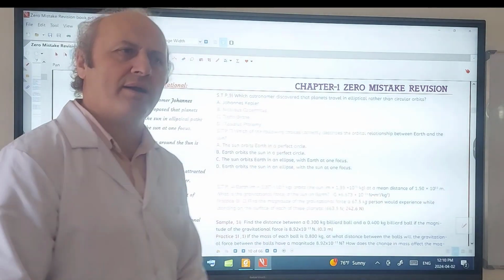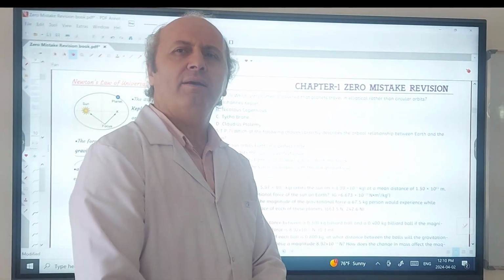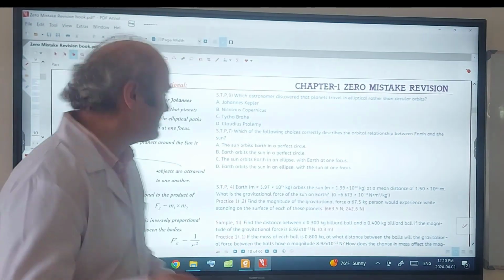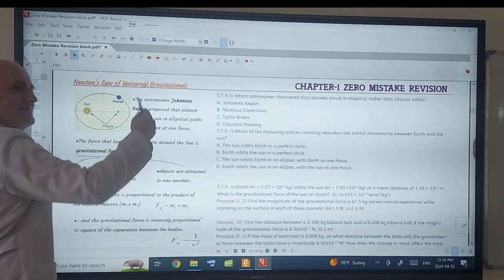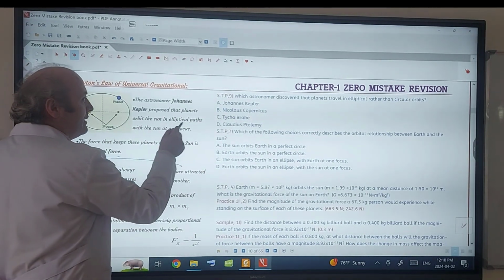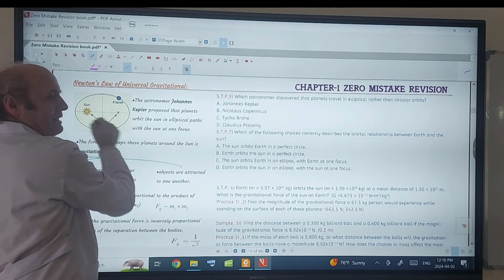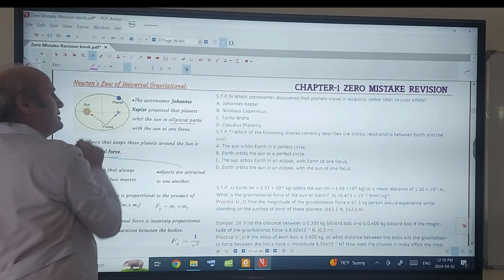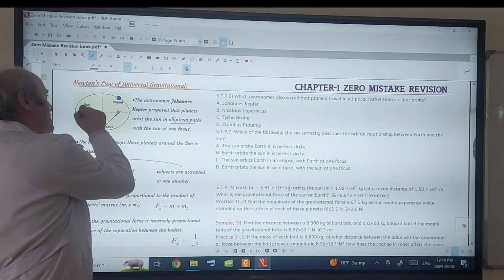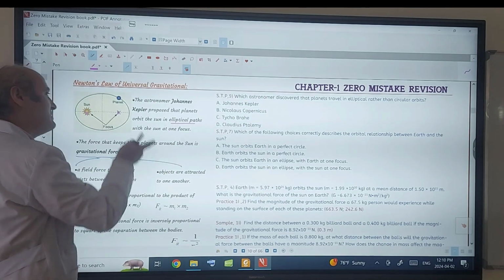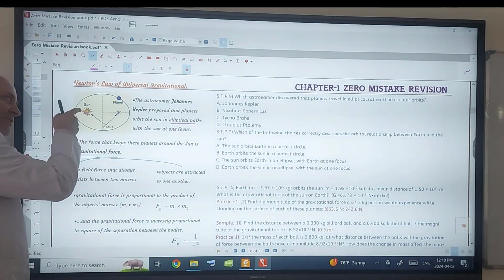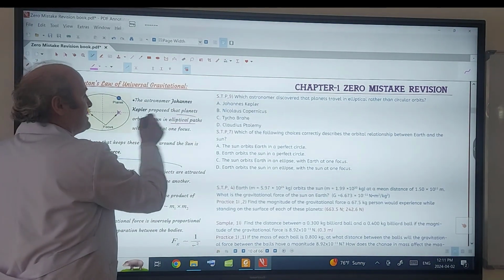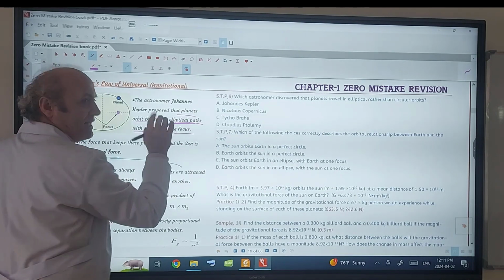Until Johannes Kepler, they believed that not the Sun but the Earth is the center. But Johannes Kepler proposed that planets orbit the Sun, with the Sun at the center, in elliptical paths. What is an ellipse? This is an ellipse, not a circle. An ellipse has two foci, one on the right, the other on the left. The Sun is in one of them. It will be here or here for any planet.